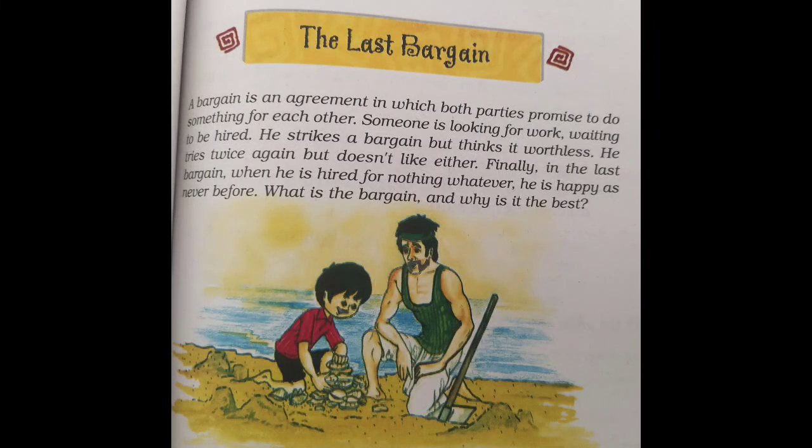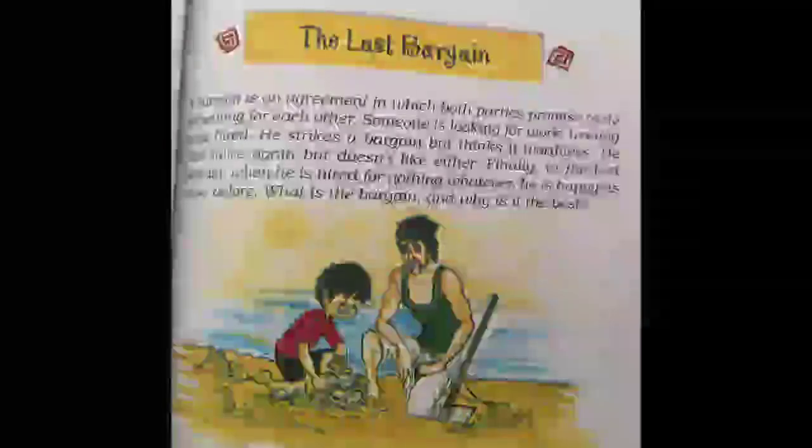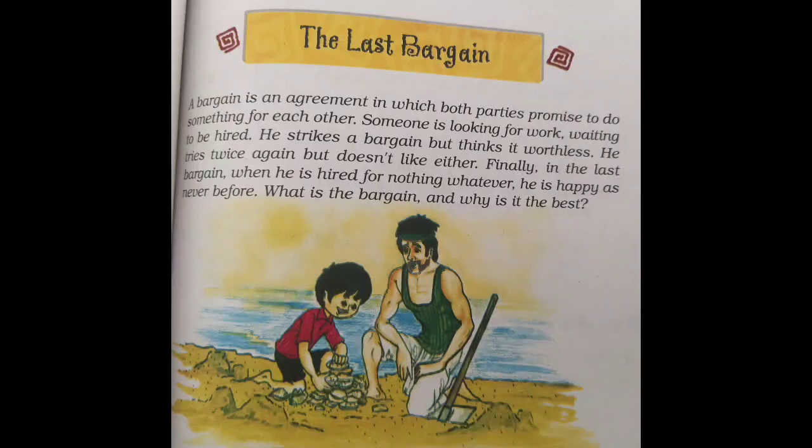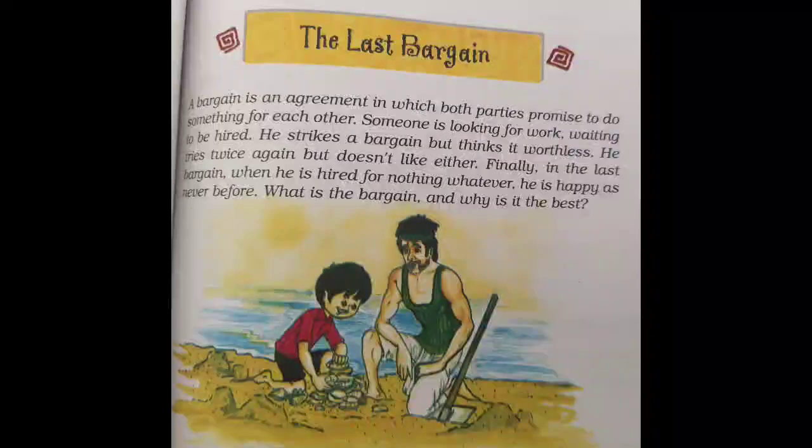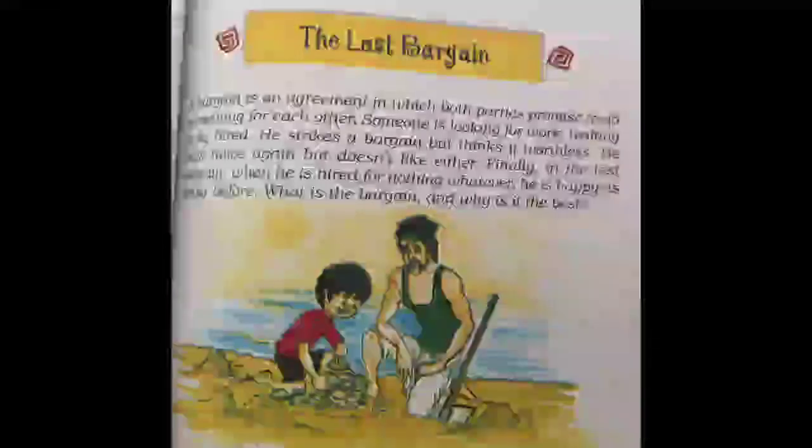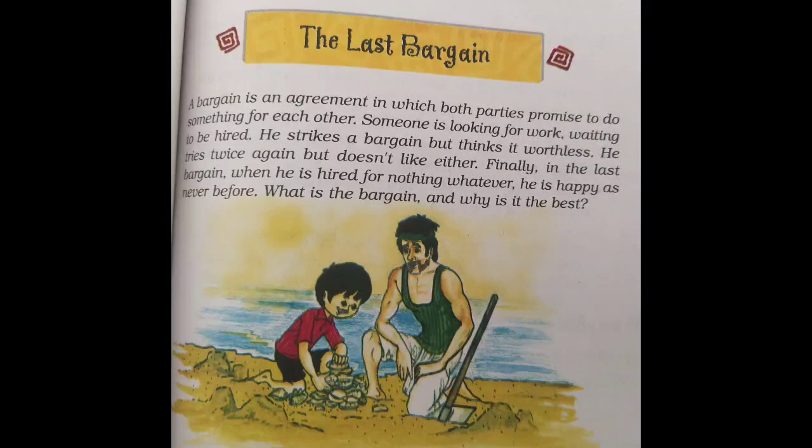This poem is a philosophical one which conveys the meaning of true freedom.